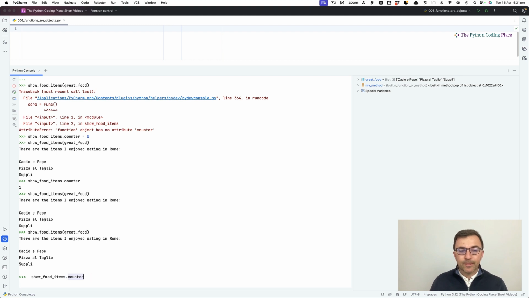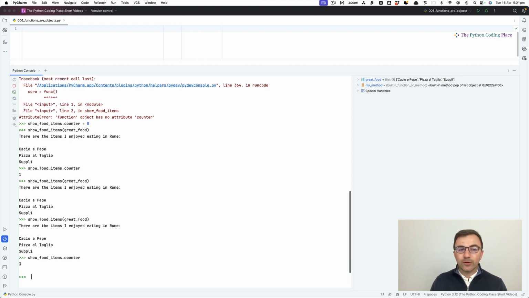And you'll see that show food items.counter is now showing 3. So I have added a data attribute, in this case counter, which is bound to the function object, not to the function call. Whenever I call the function, there's only one counter because there's only one function. It doesn't matter how many times I call it. But the counter will increase every time I call it.